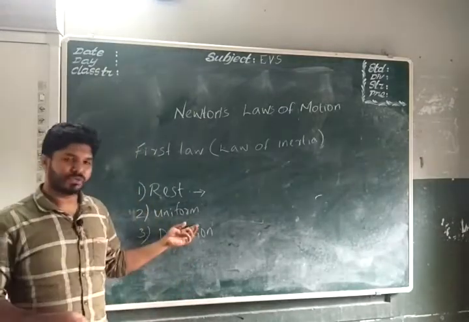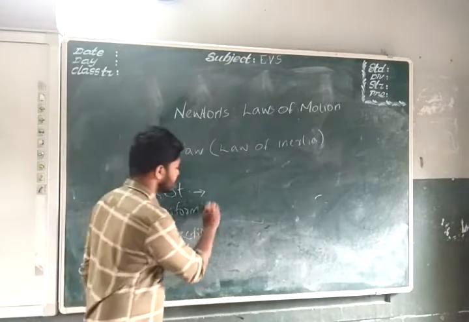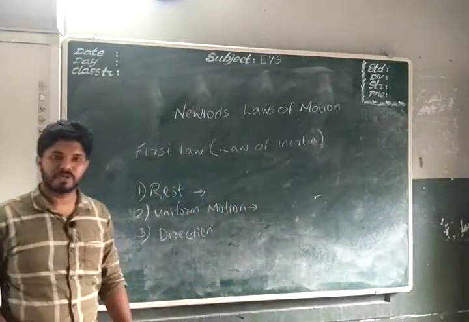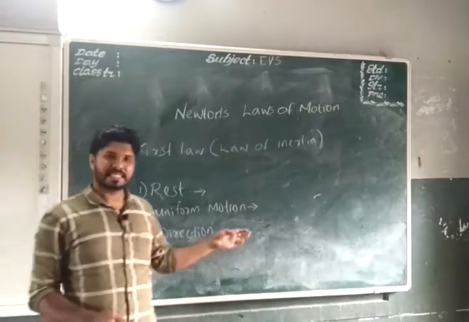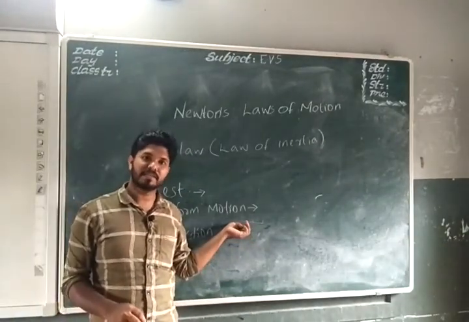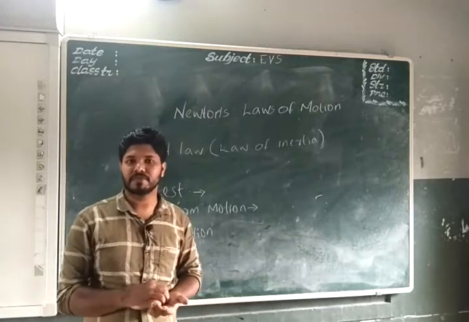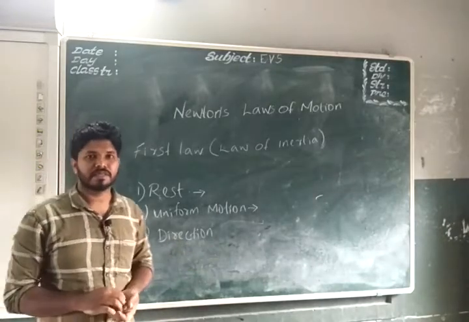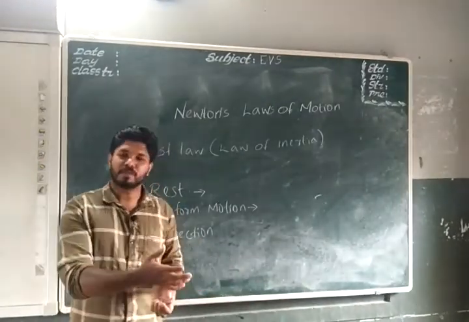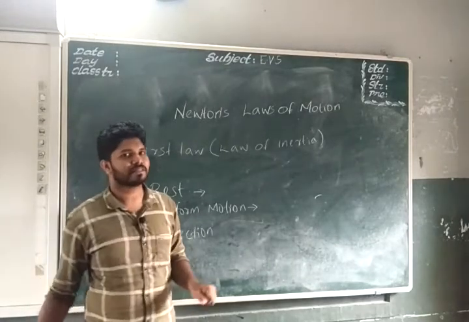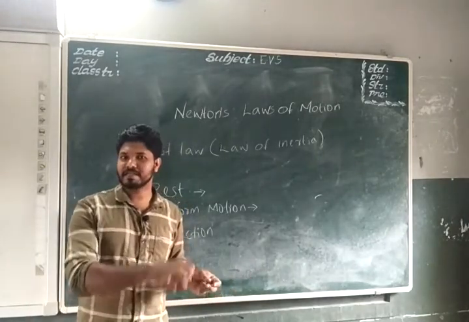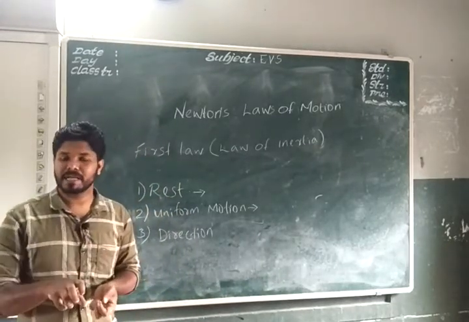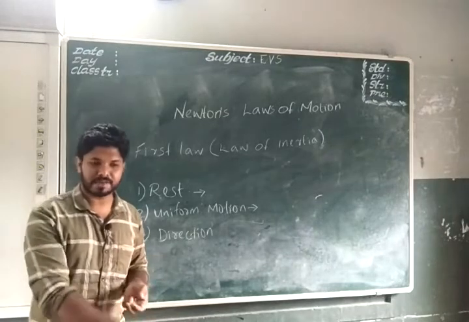Now uniform motion. A body continues to be in motion with the same speed unless an external unbalanced force acts upon it to change its state. If you are rolling a ball, the ball continues at the same speed unless an external unbalanced force acts. In the case of the ball, the external unbalanced force is air resistance and friction.